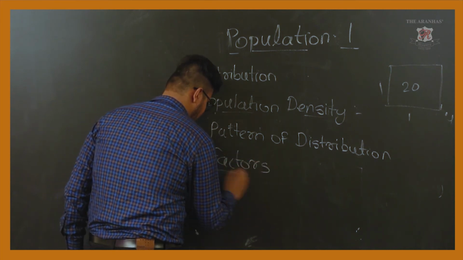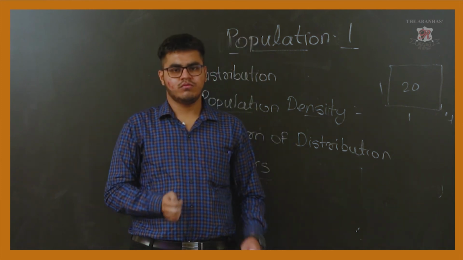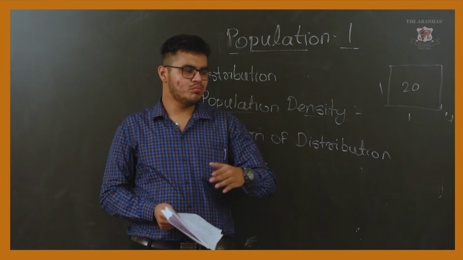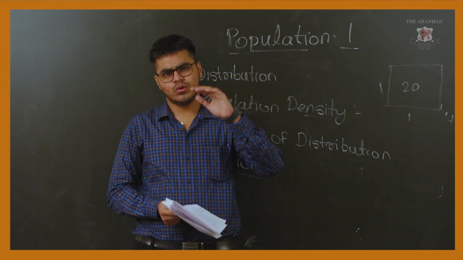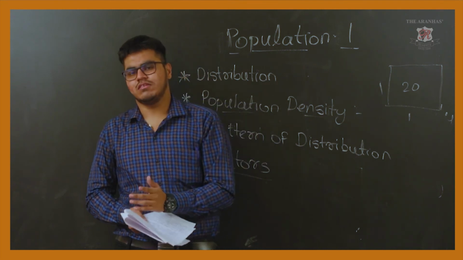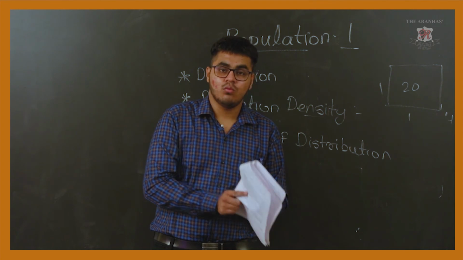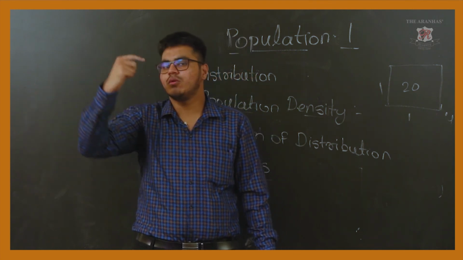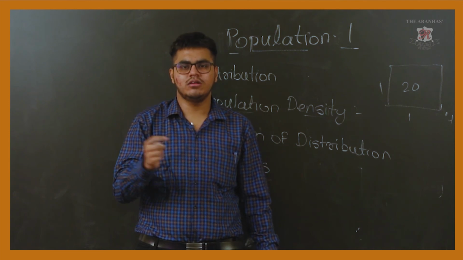Factors, geographical factors affecting the distribution. Now, we have seen from figure 1.1 and table 1.1 that we have just finished the pattern of population distribution. We have concluded that there are reasons why in some regions the population is dense and in some regions the population is sparse. What are the factors behind it?